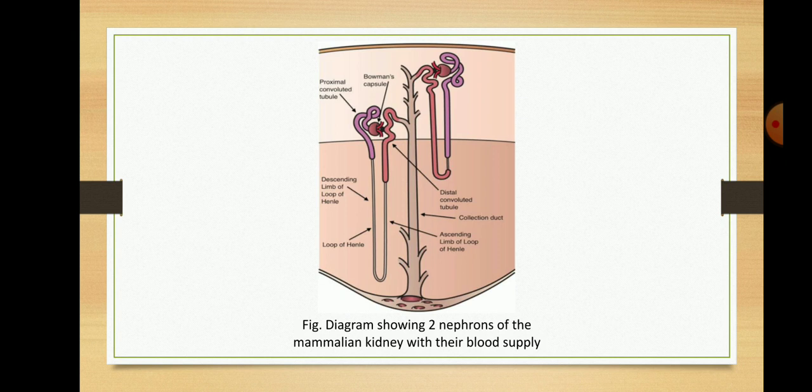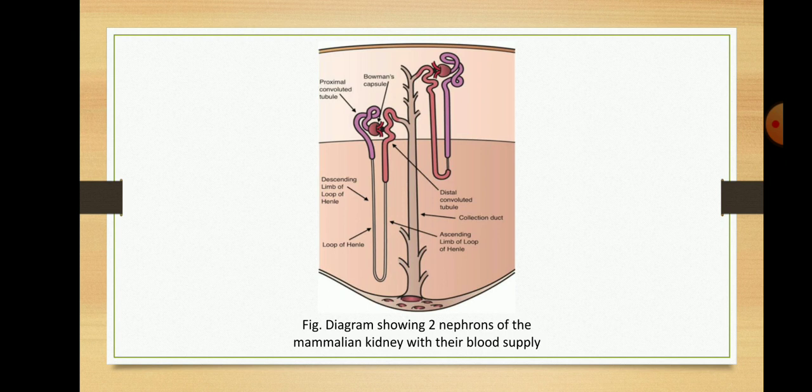By the time the blood in vasa recta leaves the medulla, its concentration is only slightly higher than it was when it entered. Thus, the counter current flow through the vasa recta permits most of the NaCl to remain in the interstitial fluid of the medulla.